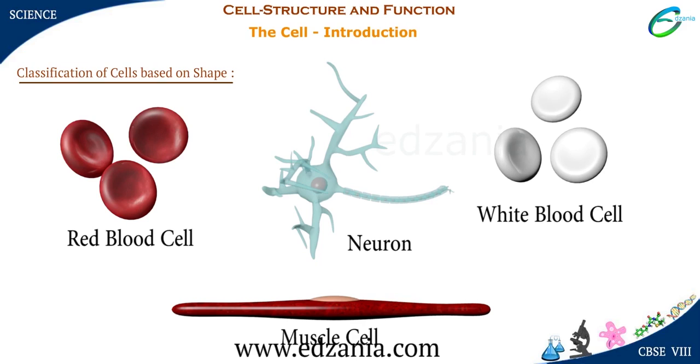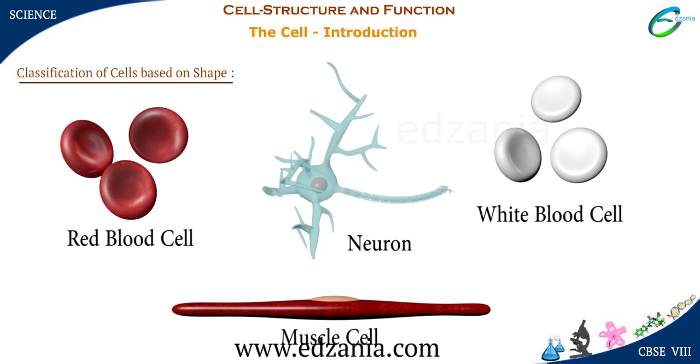Some cells are round and spherical, like the RBCs. The muscle cells are spindle-shaped, that is long, and pointed at both ends. Nerve cells or neurons are very long and have many branches.